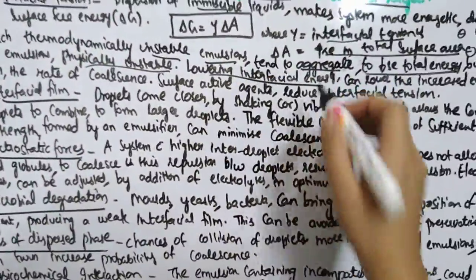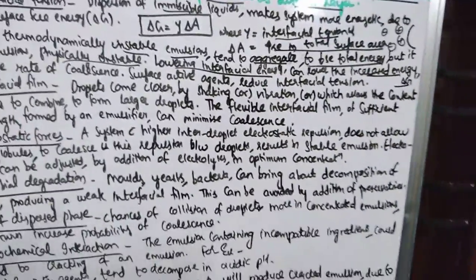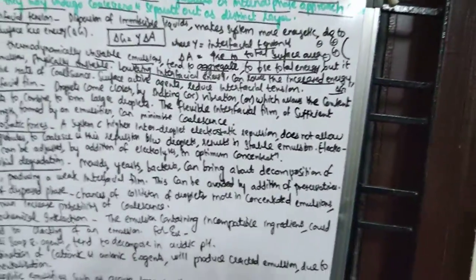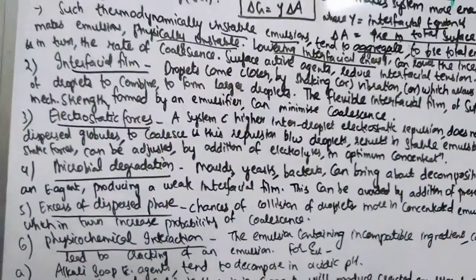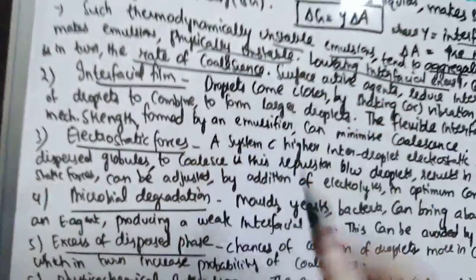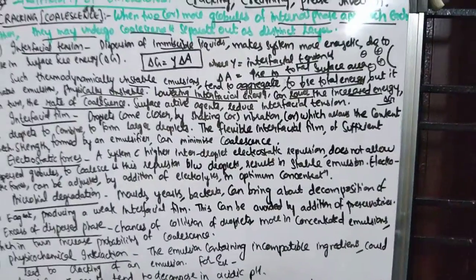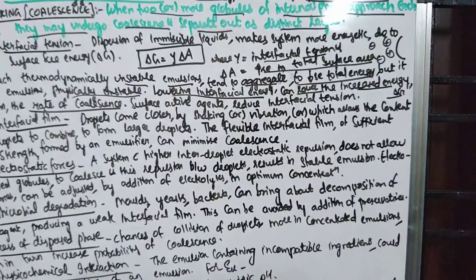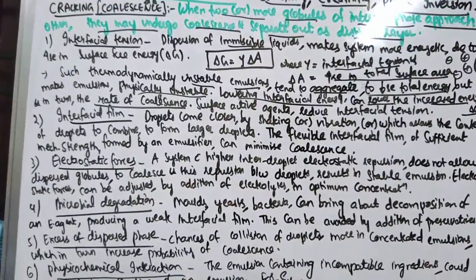Lowering the interfacial energy can lower the increased energy of the system. So when you are lowering the interfacial energy, it is in turn lowering the increased energy, that is delta G of the system, and in turn it is lowering the rate of coalescence. So whenever you are lowering the interfacial energy, it can lower the increased energy delta G, and it can lower the rate of coalescence.